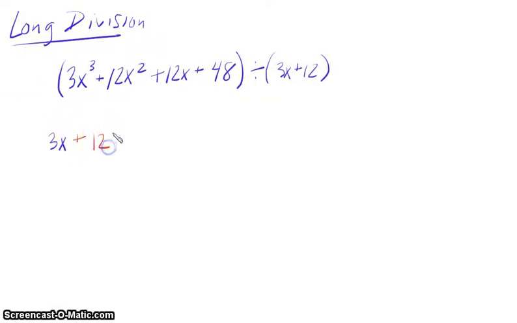Notice how I write this. I'm only going to focus on the 3x when we're talking about dividing. We're going to ignore the 12 just when we're talking about what goes on top.